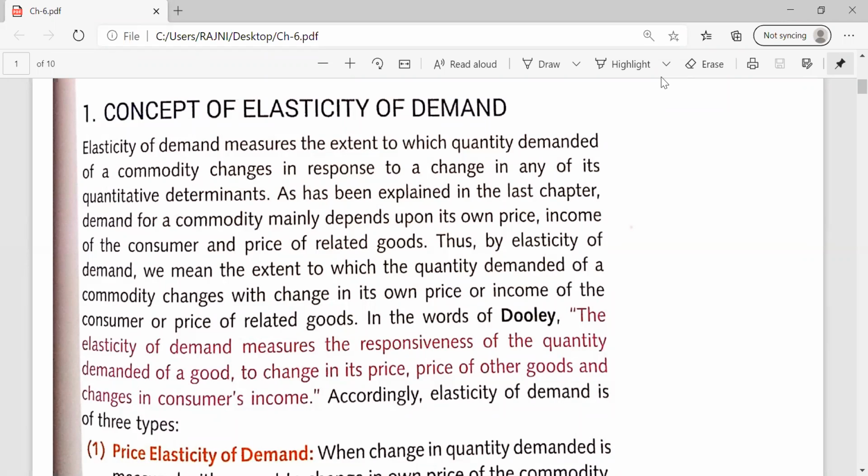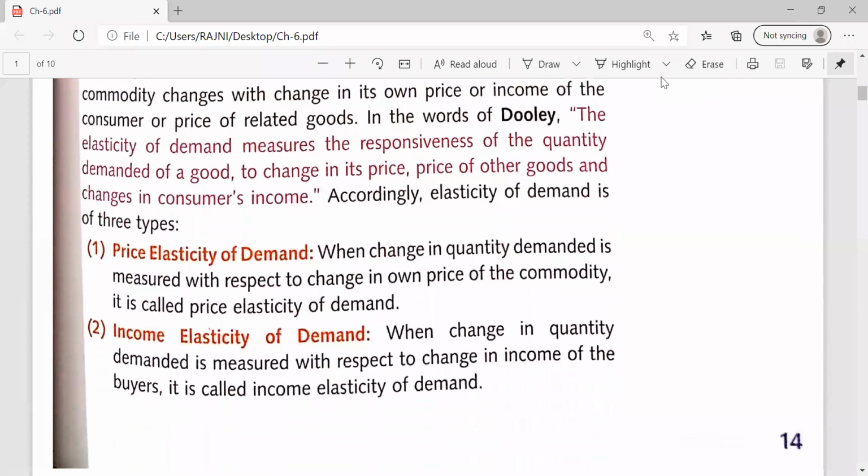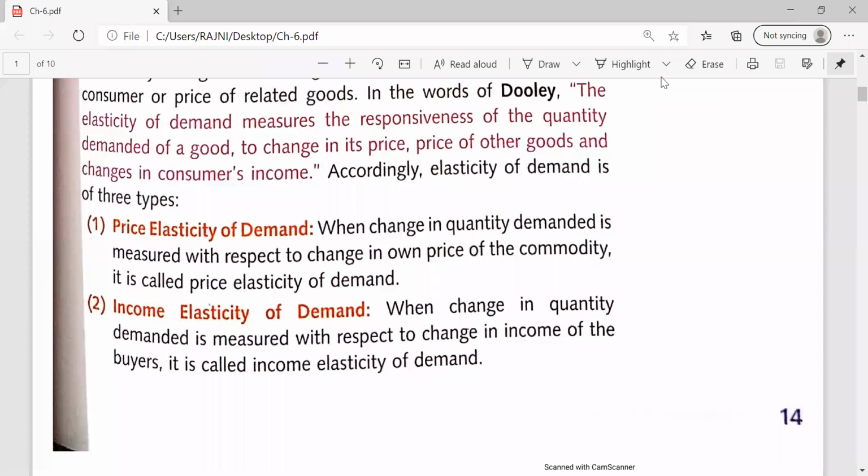So due to the change in any of the determinants, up to which extent the quantity demanded will change, that extent will be measured by the elasticity of demand. So simply we can say the elasticity of demand measures the responsiveness of the quantity demanded of a good to change in its price, price of other goods and change in consumer income.